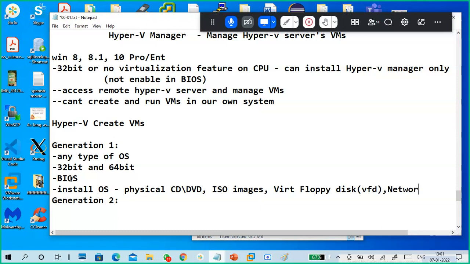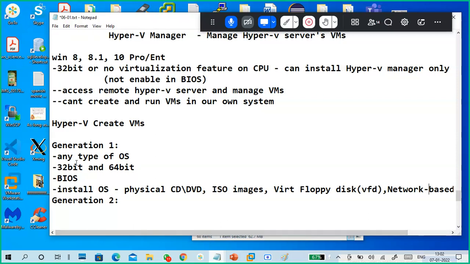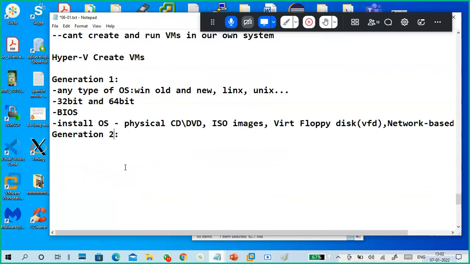Next one is network-based installation, possibility is there. Remember, it accepts 32-bit and 64-bit, any type of OS. Any type of OS means Windows, both old and new, Linux, Unix, any kind of OS you can install. That's generation one.